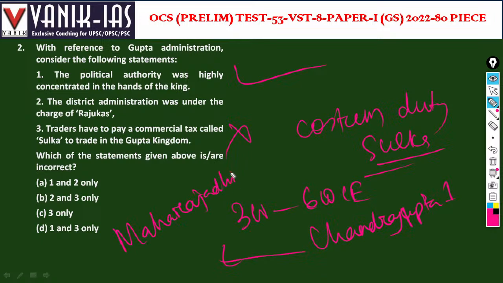Maharajadhiraja, that is Chandragupta 1. And there are gold coins also launched by Gupta, that are Kumar Devi coins. Gold coins were issued by the Gupta Empire. That is also called the golden age of ancient India.